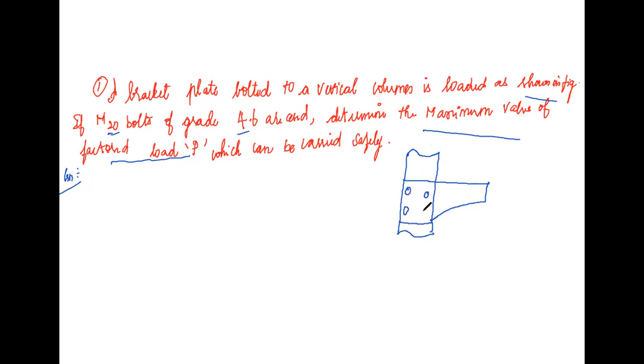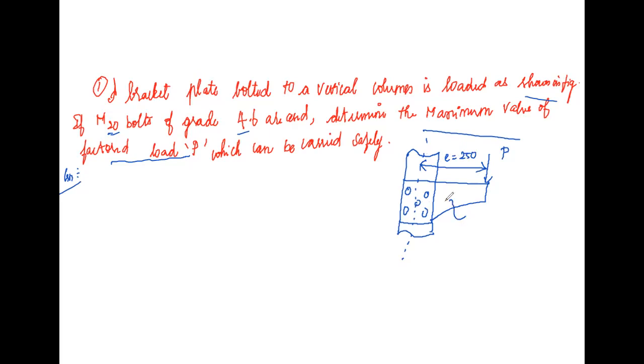This is already given in the question. Here the load acting is P and the E value is given as 250.